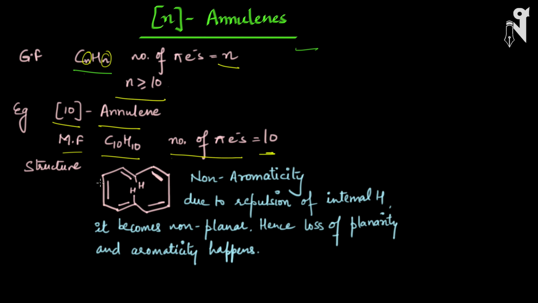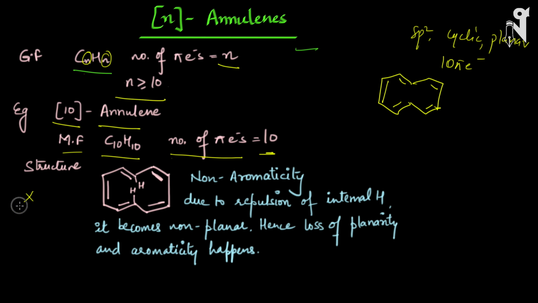How will the structure look? The structure will look like this. Look at this: two cyclic rings fused to each other, and that's how the structure would be. Now we have to figure out whether these compounds are aromatic or non-aromatic. Though it looks like all the carbons are sp2 hybridized, all in a cyclic, planar structure, and moreover all of these have 10 pi electrons, which follows the Huckel rule also, this molecule is not going to be aromatic.